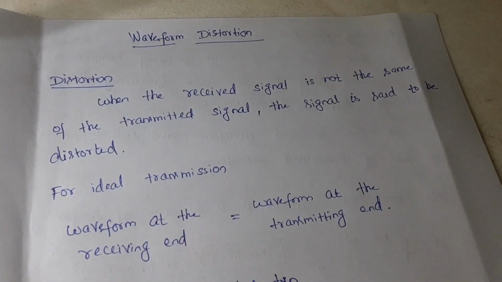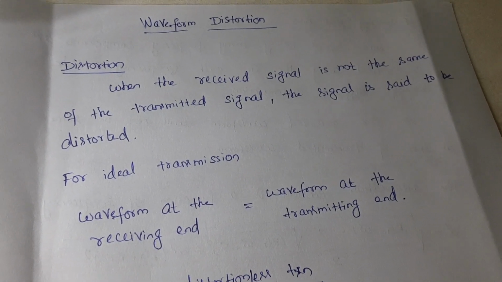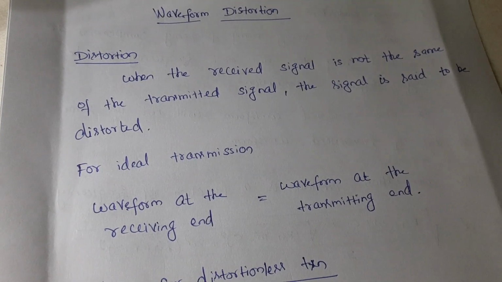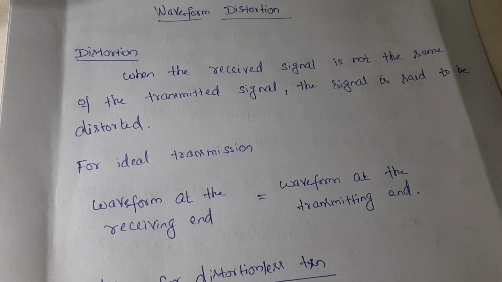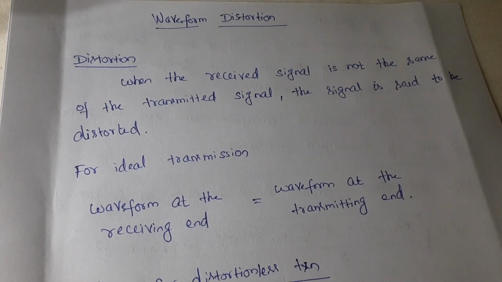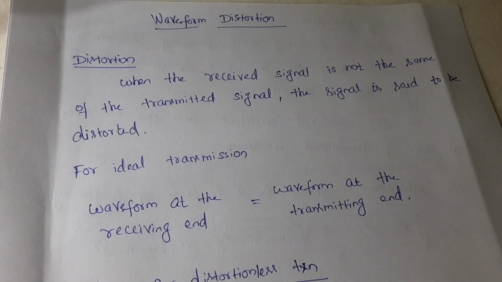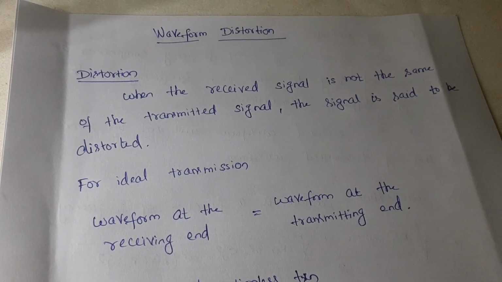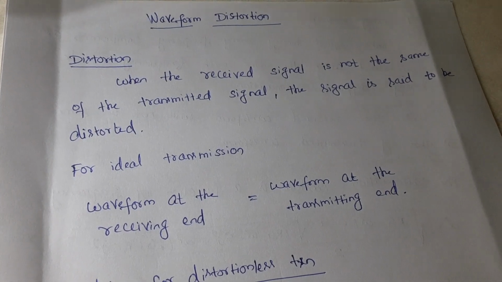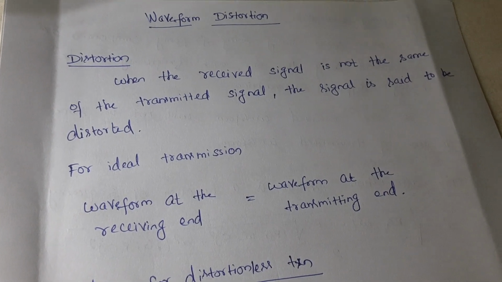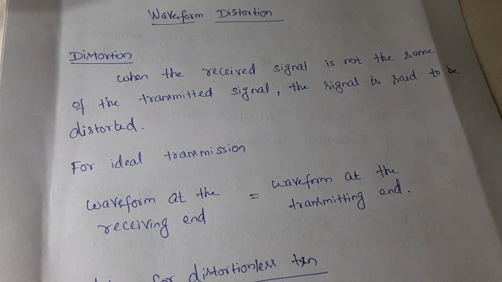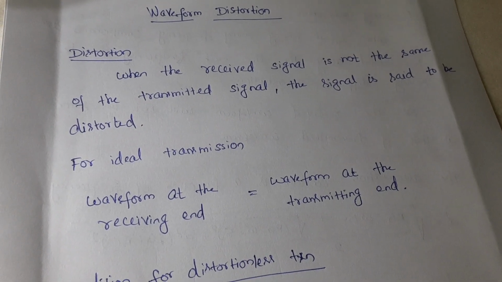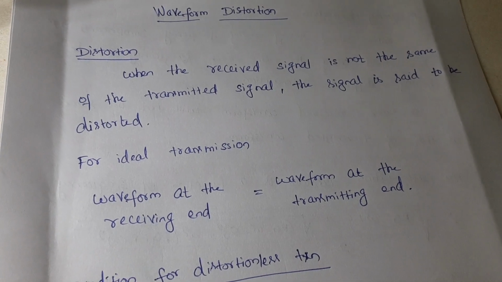See, from one end of the transmission line we are transmitting a signal to the other end. The signal that is received at the receiving end should be the same as the signal that is being transmitted. Only then can we say that the signal is being received without any loss or distortion. But if this does not occur, that is, when the received signal is not the same as the transmitted signal, we can say the waveform being transmitted over the transmission line is distorted.